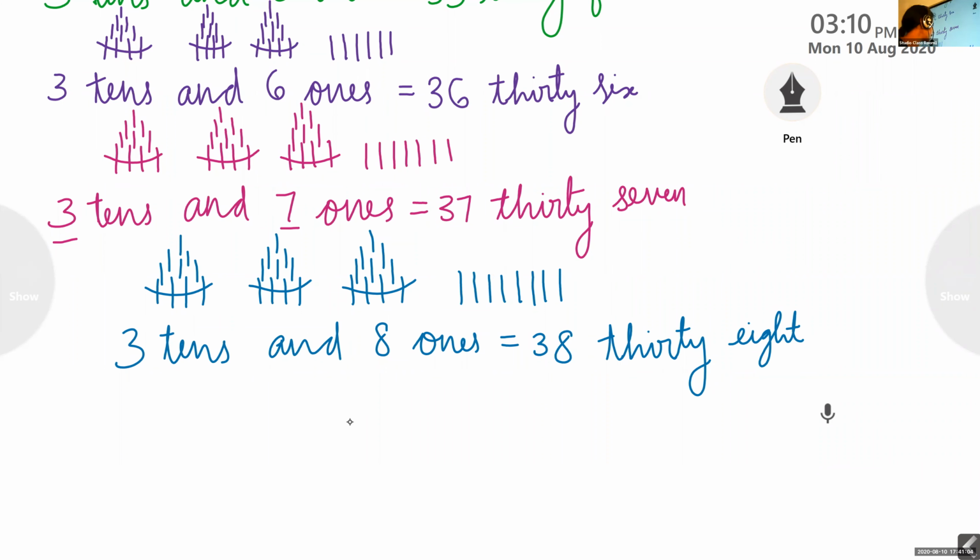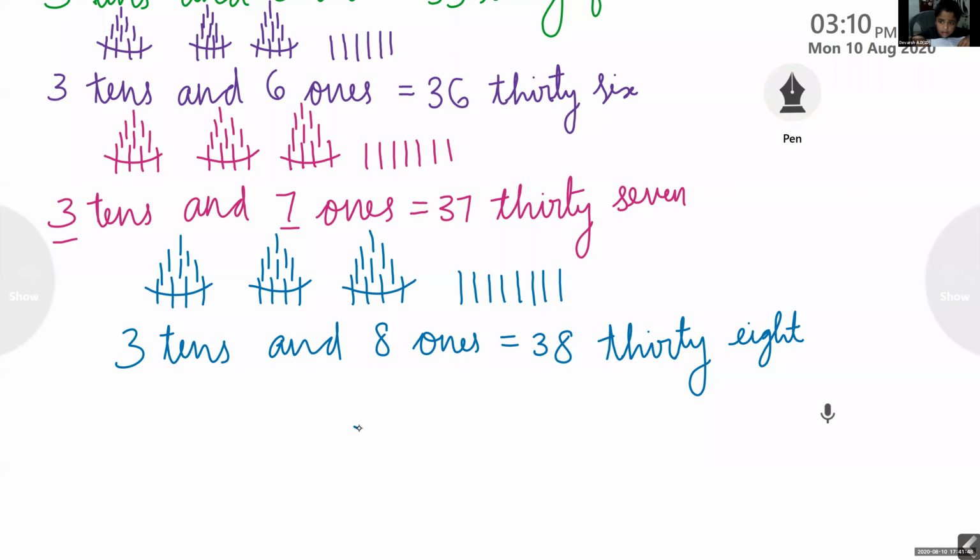So shall we move to 39? So we have the next number 39. Devash, 38 completed? Yes.